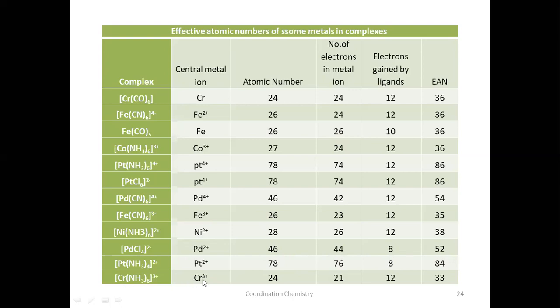Chromium +3, atomic number 24. Since +3 is the charge, remove 3 electrons, 21. How many electrons is it gaining? 12 electrons. 6 into 2, 12. 21 plus 12, 33. Okay, this is how you have to calculate the EAN.